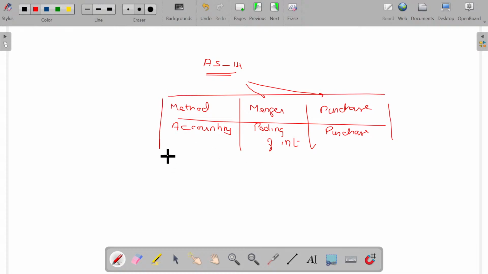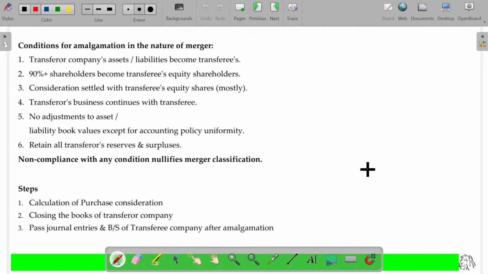To decide whether it is the purchase or merger method, we need to satisfy some conditions. Those conditions are listed here. Six conditions are there for the pooling of interest method of accounting. If company B merged with company A, and for that the purchase consideration, the assets and liabilities are transferred. Number 1. Number 2, for that the consideration is predominantly in the form of equity share capital.